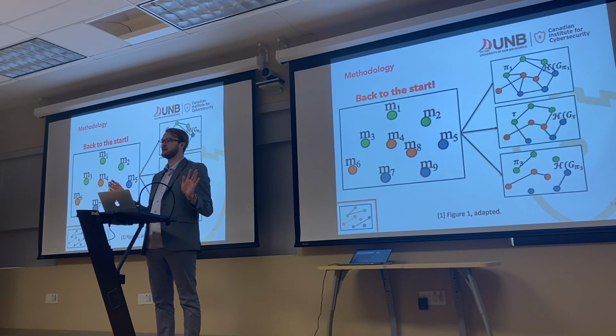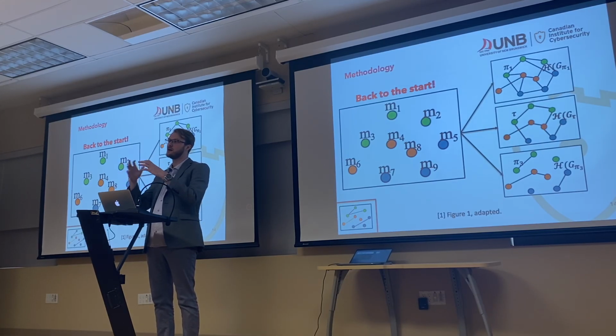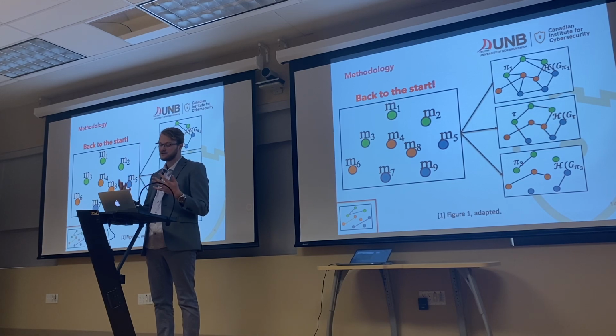Afterwards, we're going to go back to the very start. So we're going to wipe the slate clean. We're going to start back with the messages, and we're going to compute the message embedding for each message using a pre-trained language model. So in this case, we might think about things like sentence transformers that we've demonstrated in the past that will take this message and put it in very high dimensional space, where similar messages will be in similar locations. We're going to compute this on the fully connected graph between all of the messages, and then we're going to weight the fully connected graph on the edges by how similar two messages may be.